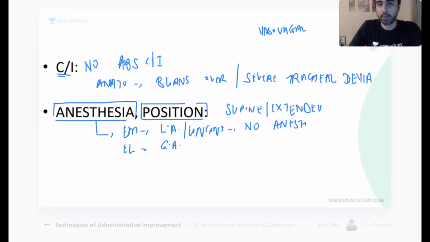If he is already intubated, then it will be general anesthesia as a part of some other procedure. Now, which needle? Any broad gauge needle that you have access to. Broad gauge needle. So 18, 16, whichever you can. The bigger the better, of course. Now, next thing you are going to do is the procedure.